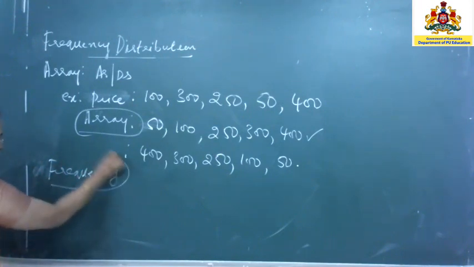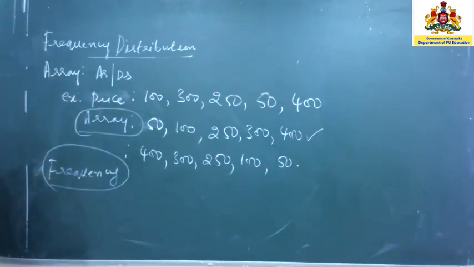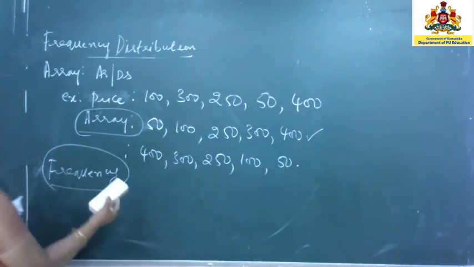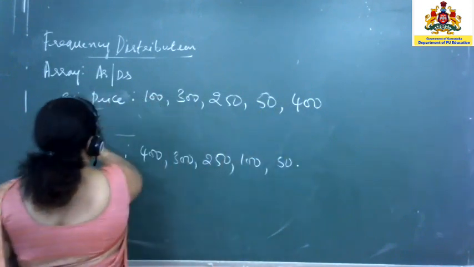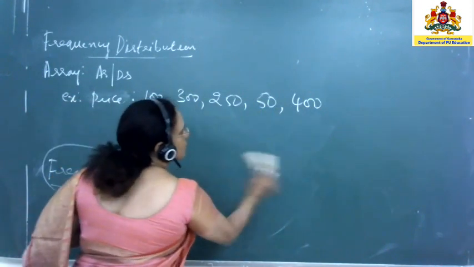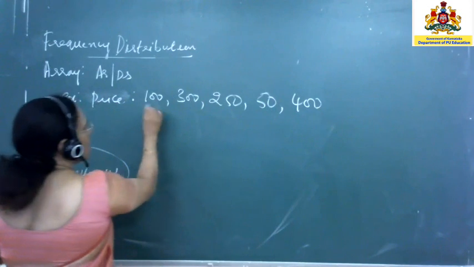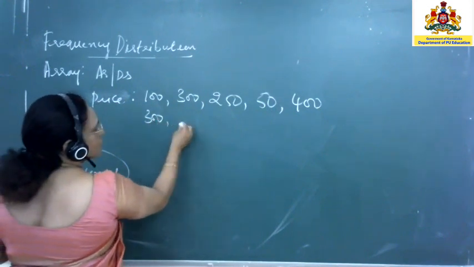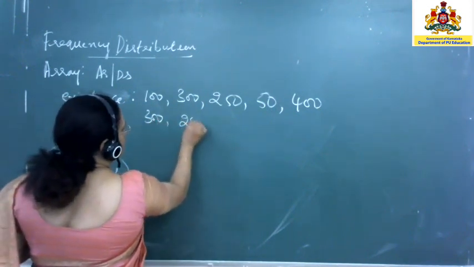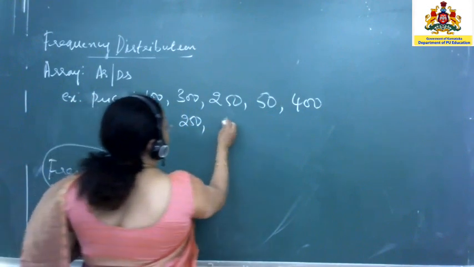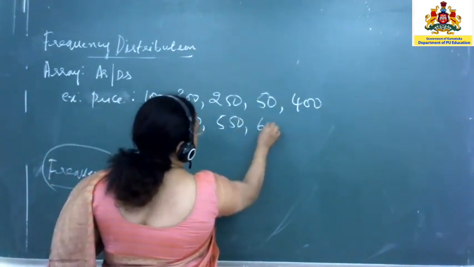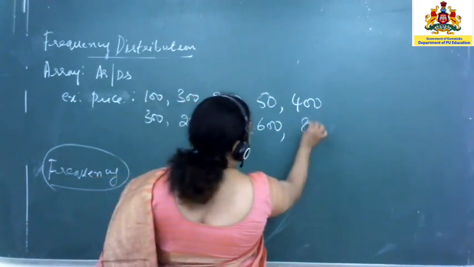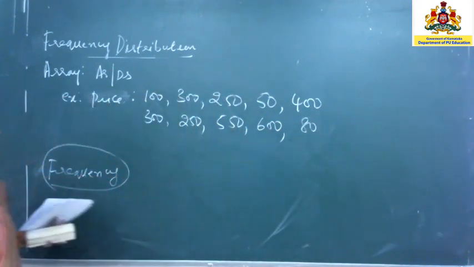In order to define frequency, we had to go through all these definitions. Now I shall make small adjustments here. Another 5 more if I add, so together you will have 10 commodities. I'll add it here only. So this is 300, maybe 250, 550, next is 600, and let's make it 80.